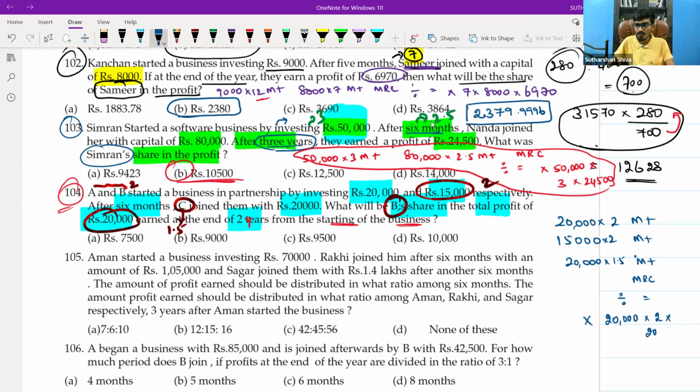Again into 20,000, because this 20,000, this 2 is, sorry, here it is 50,000, right? B's share is 15,000. Here this 20,000 is nothing but your profit. Here 2 is nothing but B's tenure, time period. Here 15,000 is B's capital.